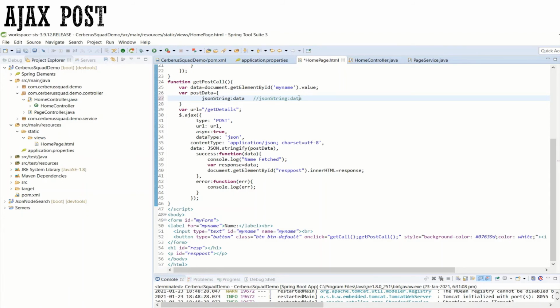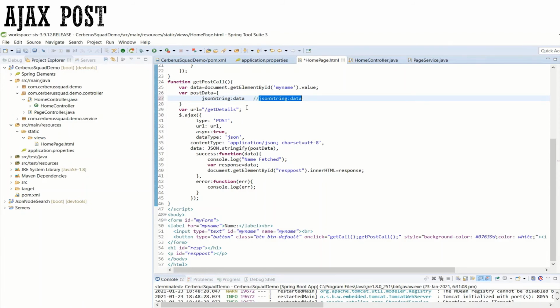Inside this data, we have the value whatever we have entered inside the input type text of ID my name. Clear? Now, this JSON string I am passing, this will be the post data. So whatever will be inside post data is JSON string colon data.